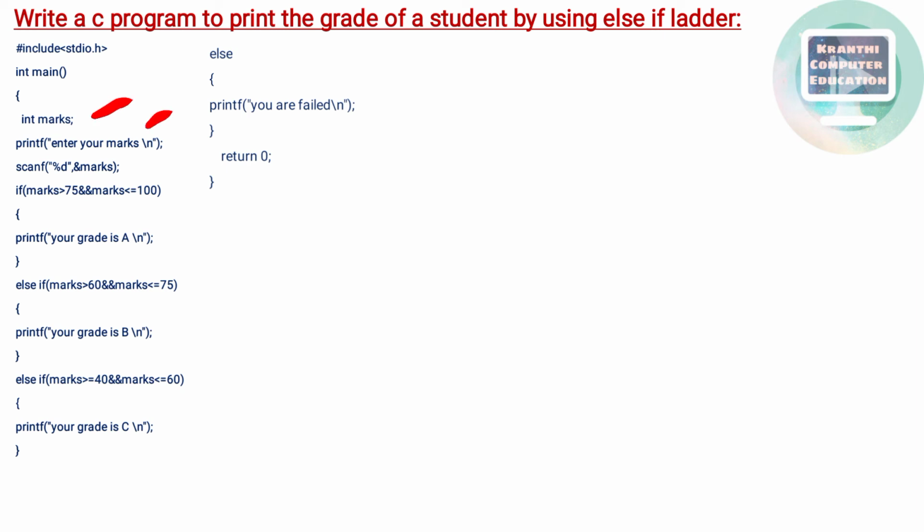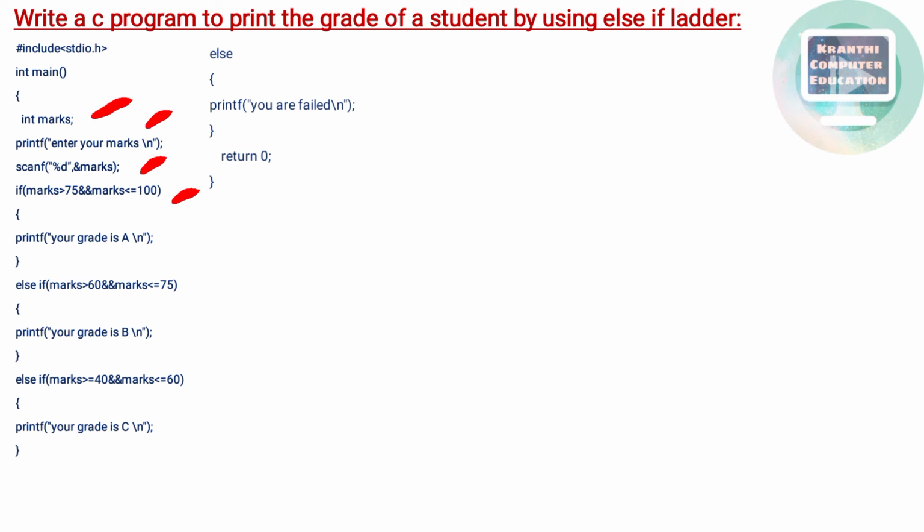If you run this program, it will ask you to enter your marks. Whatever marks you enter, those marks will be read by the scanf function. Now we start checking the conditions.